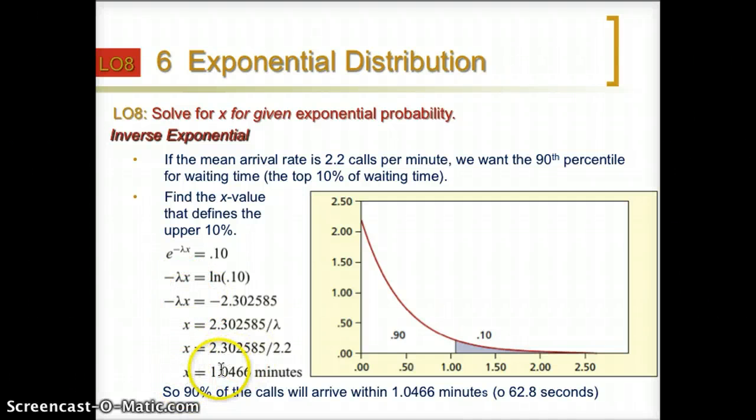So what is the meaning of this 1.0466 minutes? It means 90% of the calls will arrive within 1.0466 minutes. Or we can change that to seconds. That will be 62.8 seconds.